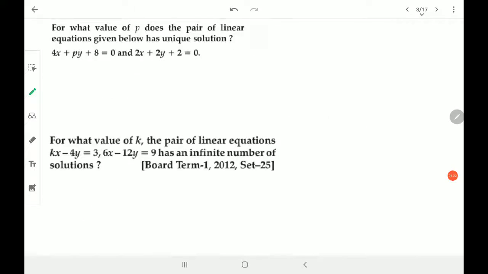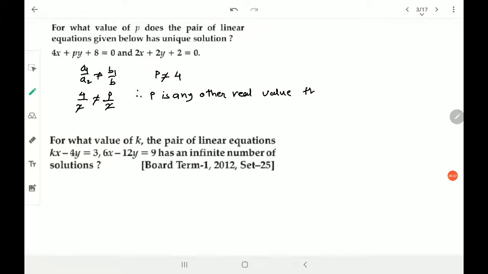Let's move ahead, quickly move ahead. Find the value of p for which the given equation has got a unique solution. That means we have the condition a1 upon a2 is not equal to b1 upon b2. I'm doing it in a very short way and no presentation I'm using here. You have to present it properly. So 4 upon 2 is not equal to p upon 2. I hope you understand. And then 2 gets cancelled here itself, and then p will be equal to, oh sorry, it will not be equal to 4. That means p is any other real value than 4. That's it. So you have the answer, right?